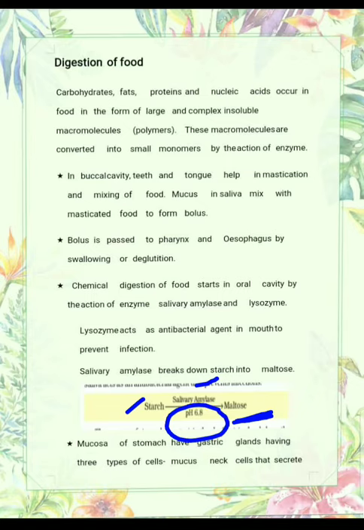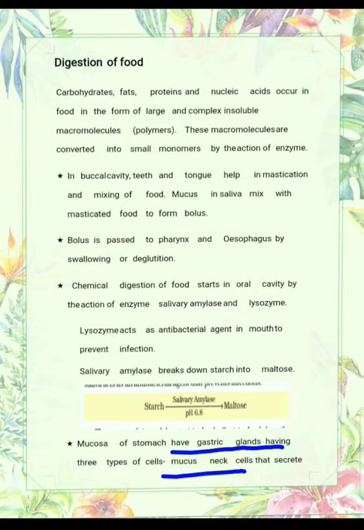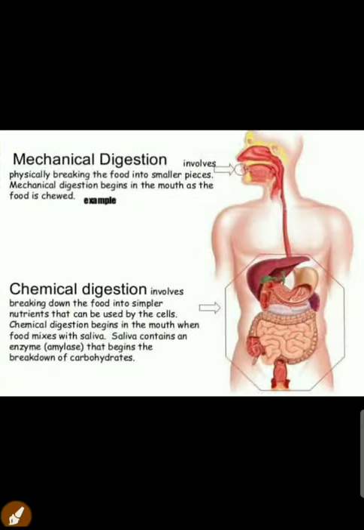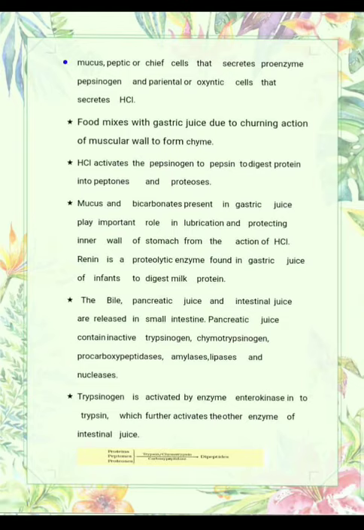After the oral cavity or buccal cavity, food enters into the stomach with the help of the esophagus by peristaltic movement. We had discussed it already. So the mucosa of the stomach has gastric glands, which have three types of cells. Mucous neck cells secrete mucus, peptic or chief cells secrete the proenzyme pepsinogen, and parietal or oxyntic cells secrete HCl. So you can see here three things are released: first is mucus, the second one is the proenzyme pepsinogen, and the third one is HCl.